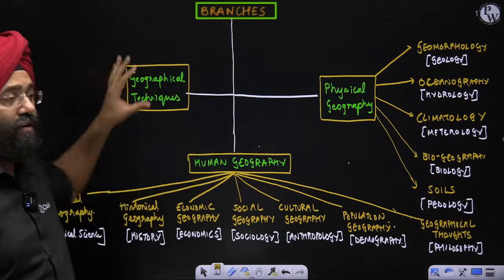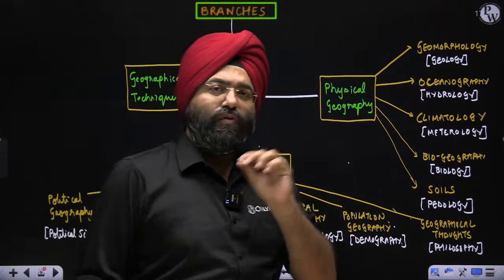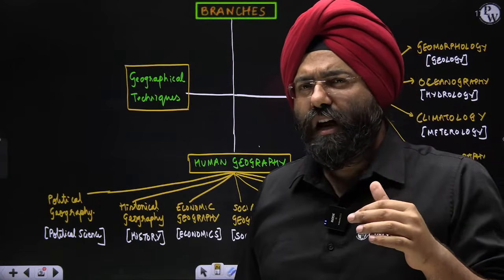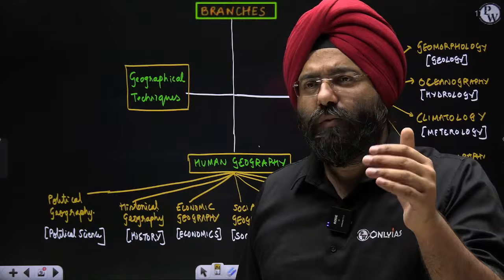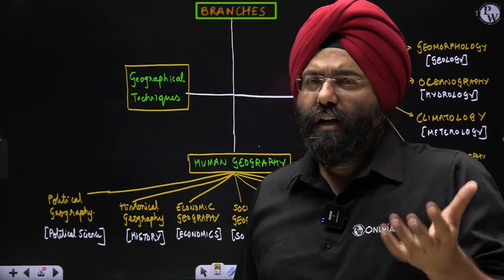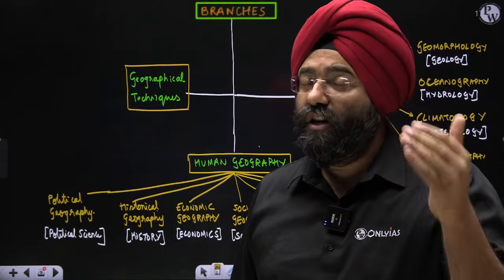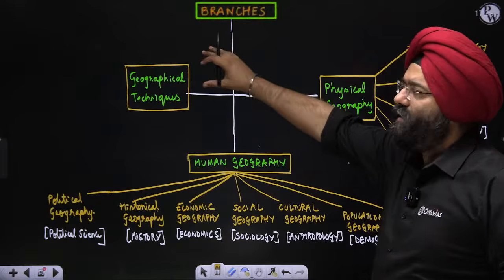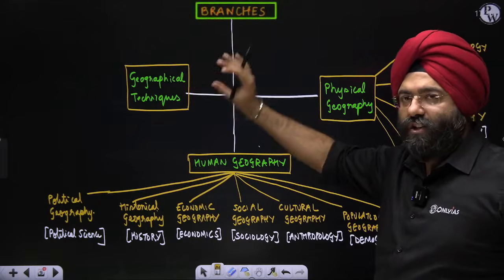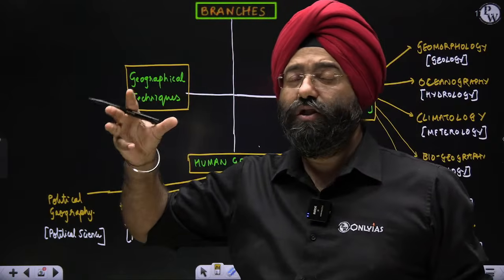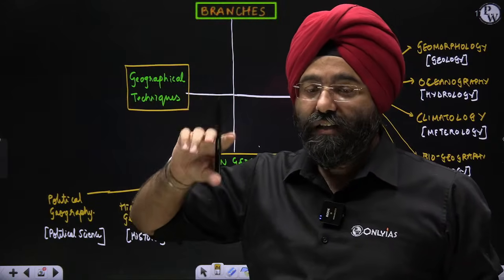Now comes the aspect of geographical techniques. If you see General Studies Paper 1, very often people think that, sir, certain questions are asked which appear like they are from a science topic, but they are part of geography. How can that happen? Actually, when you study geography, you simply study this part majorly. Many people avoid this, and this is studied by none. That is why in the UPSC examination, you will see for yourself that there are certain topics which need to be done well. Let us see them well. See here.